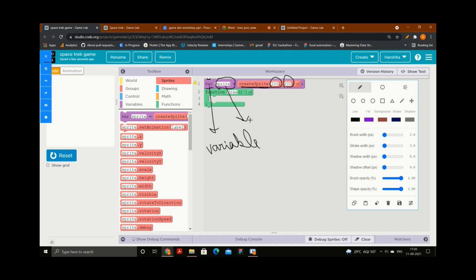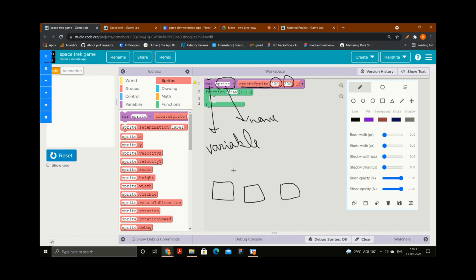This is the name of the variable. Now why is a name needed? You might be wondering, ma'am, why do we need to name any variable? Let's say we have different types of boxes, and all of the boxes have some kind of values. But if the boxes are identical, if they look the same, then I will be confused about which box I should pick up the value from, right?